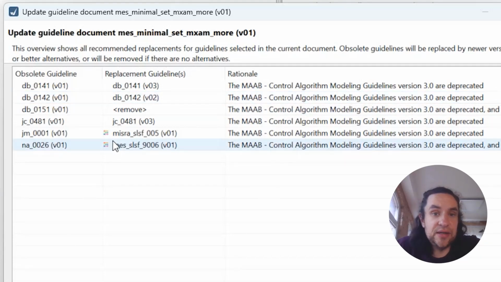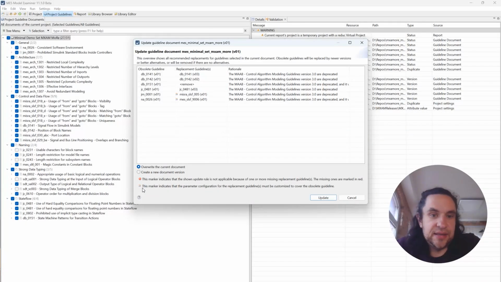Then we see two with a marker here, as it states in the legend of the wizard that it indicates parameter configuration in replacement guidelines should be customized to cover the obsolete guidelines. So this is a marker that one should review the parameters of the check after replacing the guidelines.